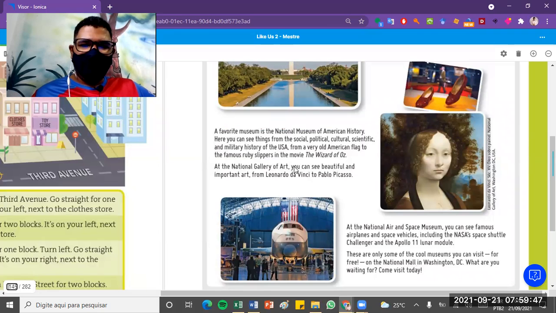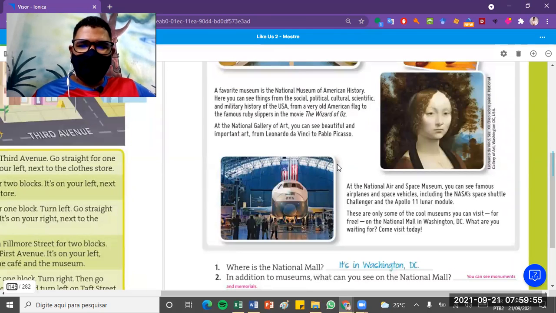At the National Gallery of Art, you can see beautiful and important art from Leonardo da Vinci to Pablo Picasso. At the National Air and Space Museum, you can see famous airplanes and space vehicles, including the NASA Space Shuttle Challenger and the Apollo 11 lunar module. There are only some of the 3 museums you can visit for free. On the National Mall in Washington, D.C., there are... What are you waiting for?